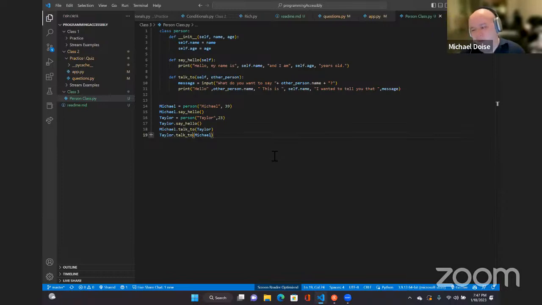So what you can do for homework is to create a new file with a class of computer. And then what you can do is create instances like Apple with instance variables of like hard drive, different specs of the computer, and they could be your instance variables.